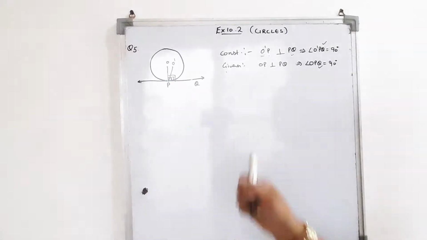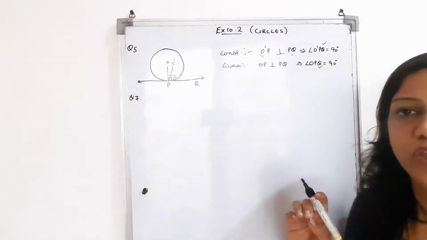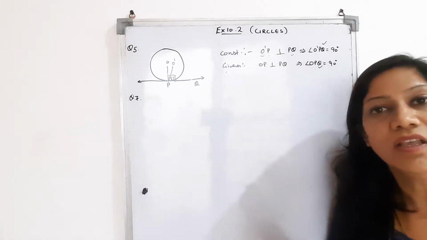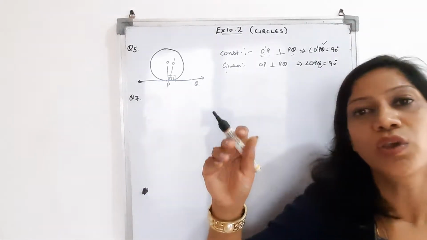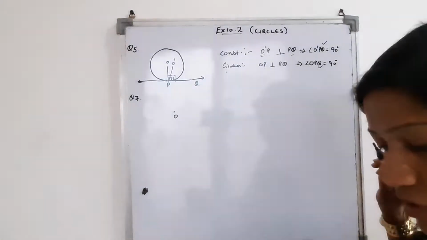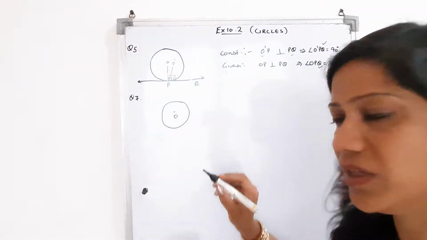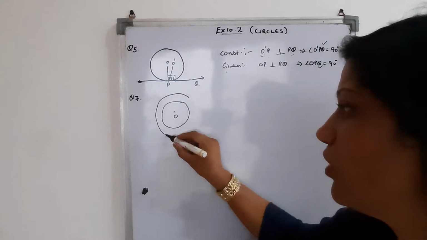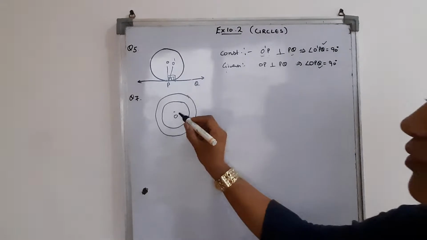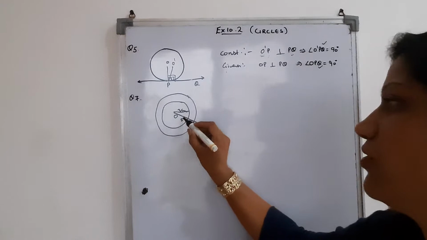The seventh question says, two concentric circles. What is the meaning of concentric? Concentric means the same center. If we draw two circles from the same center with different radii, let O be the center of the circle, and one circle we draw with radius 3 centimeter and the other with radius 5 centimeter. These are called concentric circles with different radii. This one is 3 centimeter and this one is 5 centimeter.